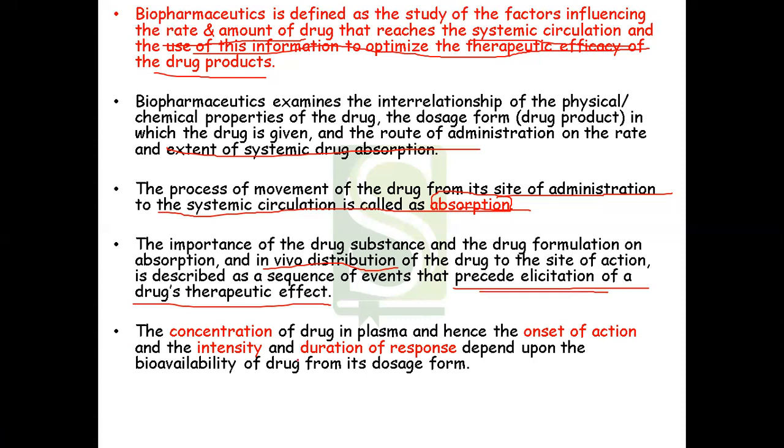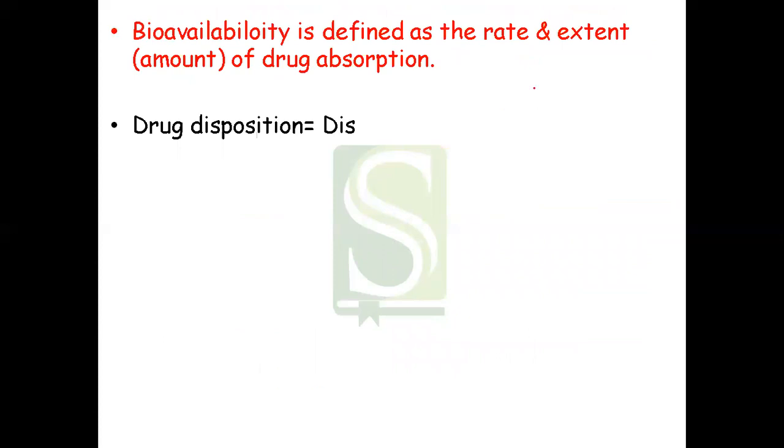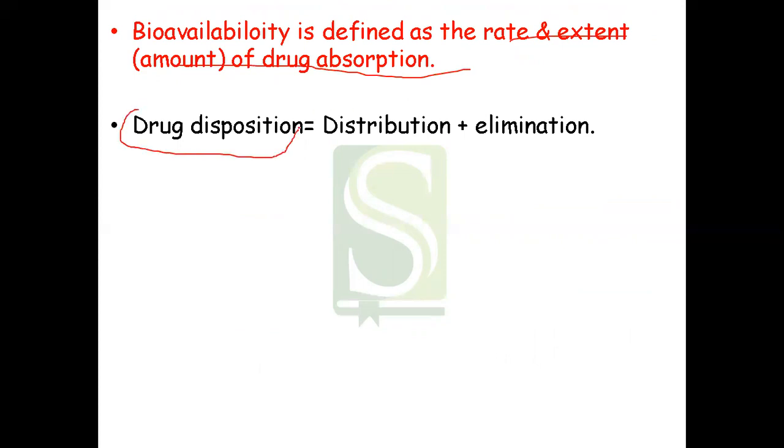Okay, so the concentration of drug in plasma, and hence the onset of action and the intensity and duration of response, depend on the bioavailability of the drug. Now, what is bioavailability? Bioavailability is defined as the rate and extent, or the amount, of drug which is absorbed. Okay. Now we have another concept which is called drug disposition. It includes two concepts. Okay. It is a summation of two concepts, distribution and elimination. It is included in drug disposition.